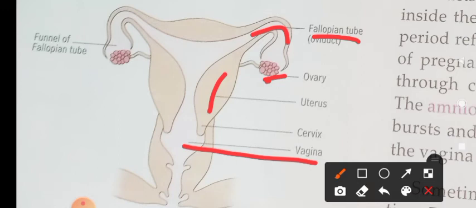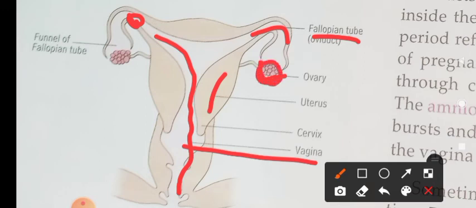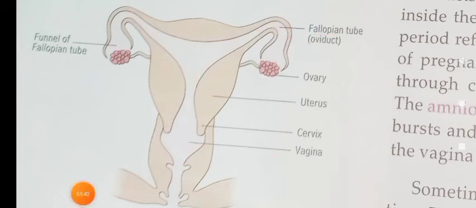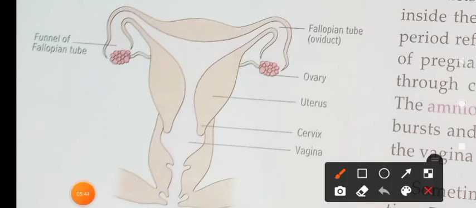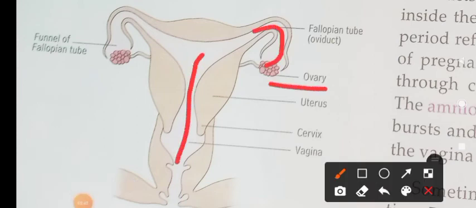The sperm enters through the vagina and moves upward to the fallopian tube, where the ovaries produce the ova. The ova enters here, and the sperms enter from the vagina, and they fuse at the fallopian tube. Do you understand?